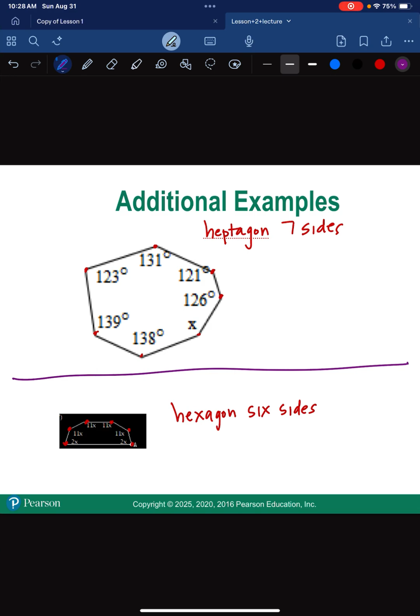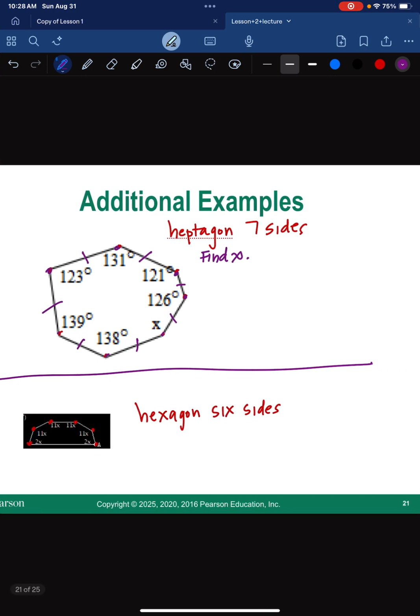Let's say that I asked you to find x in both of these. Okay, so in this first one, there's 1, 2, 3, 4, 5, 6, 7 angles. Let's count our sides. 1 side, 2, 3, 4, 5, 6, 7. Okay, so this one has 7 sides.